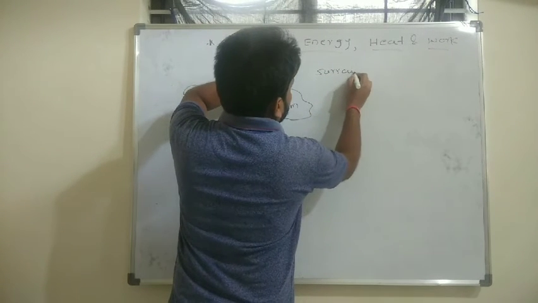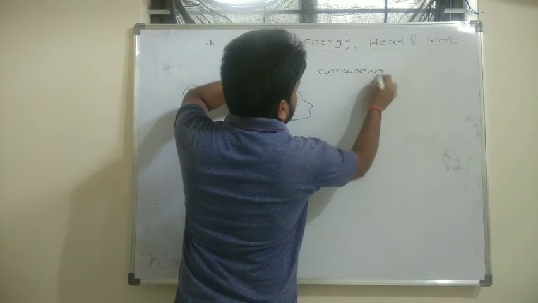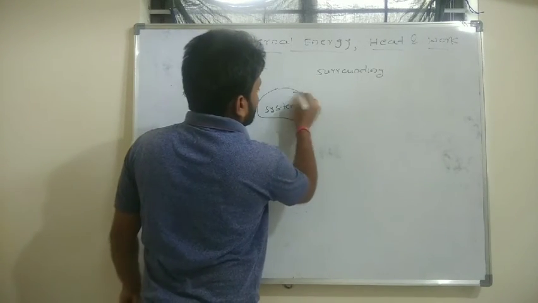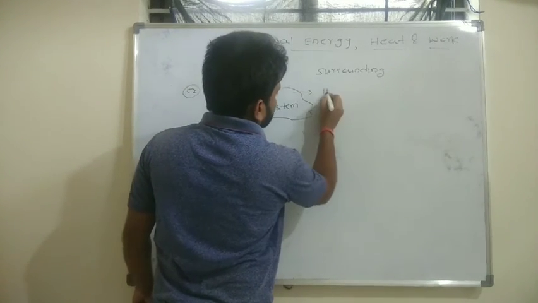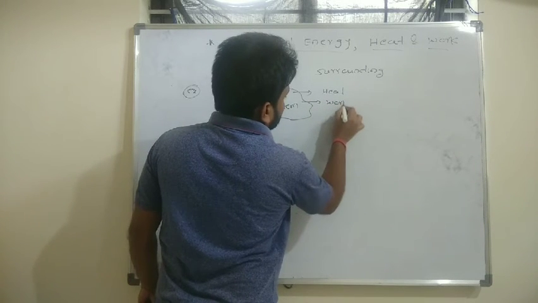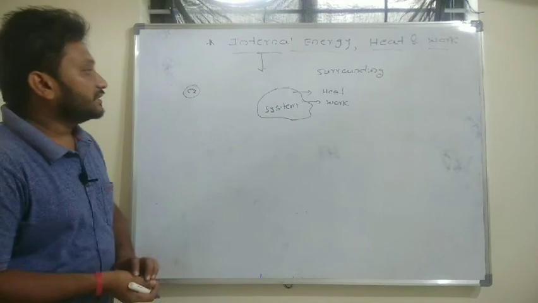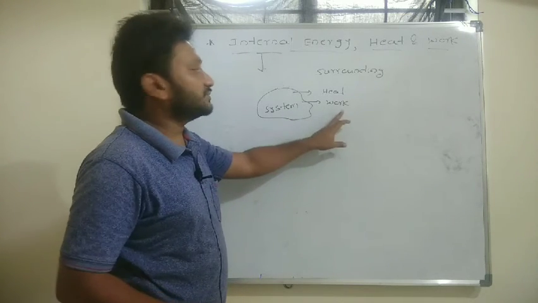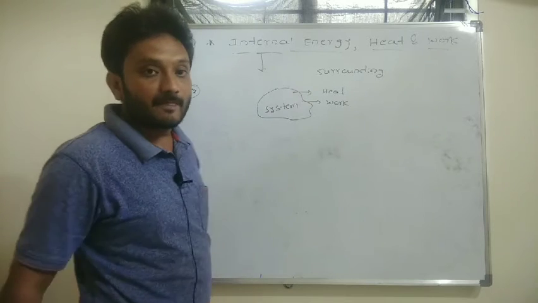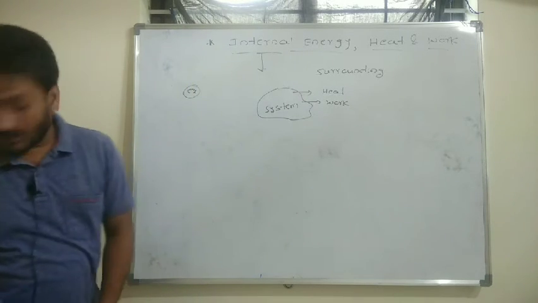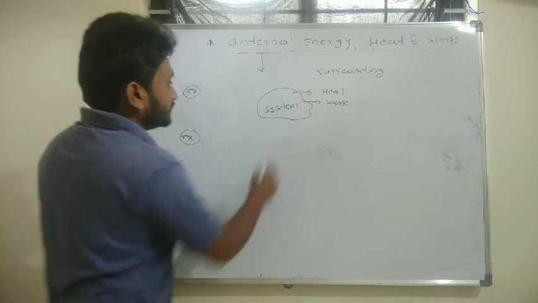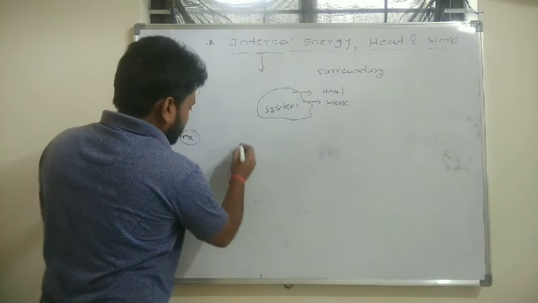I repeat, the energy transfer from the system to surrounding can take place in two modes. One is by heat and another one is by work. So energy can be transferred from system to surrounding and surrounding to system by two modes. One is by heat, another one is by work. Now one more example I will consider. You keep this concept in your mind, and I will take one more example.